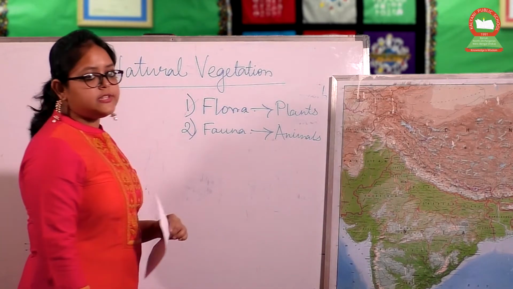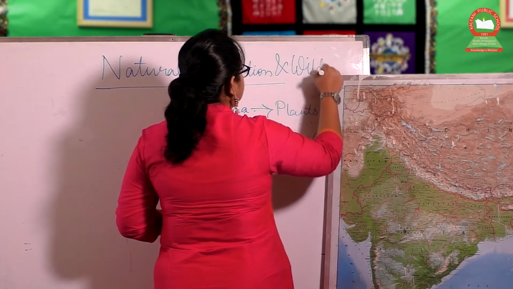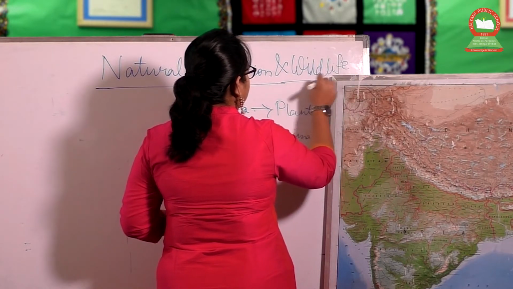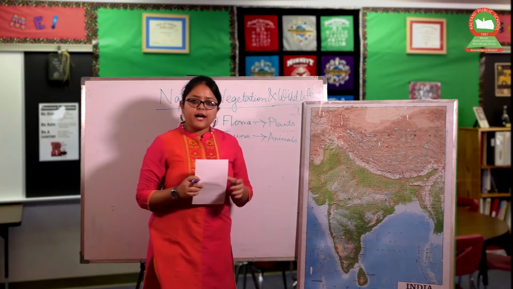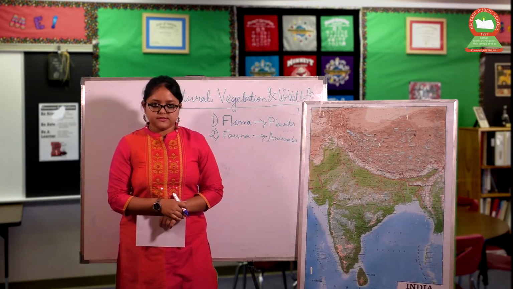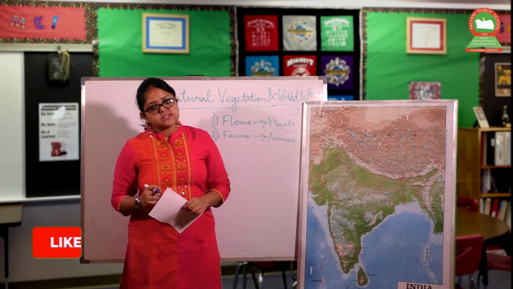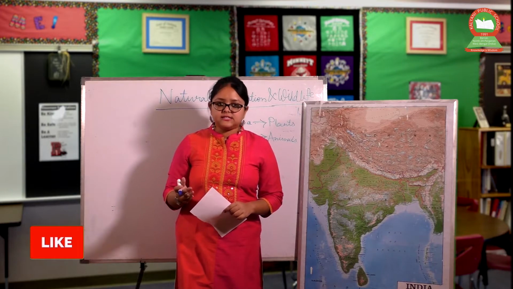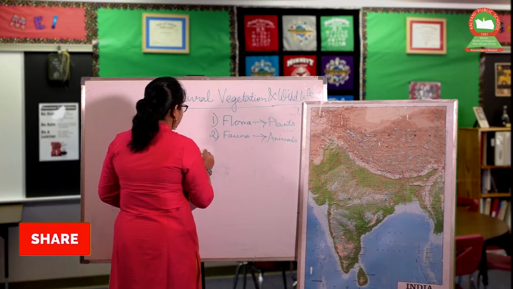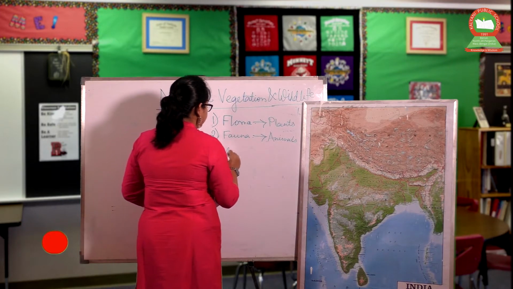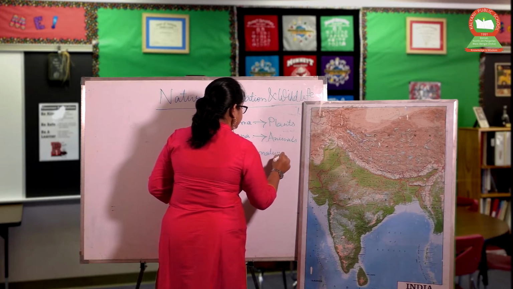In natural vegetation, we are including another part, that is wildlife. Here, India is being divided into various portions. But before going into that, I would like to say there are various factors which are affecting the natural vegetation. So the point should be factors affecting natural vegetation.